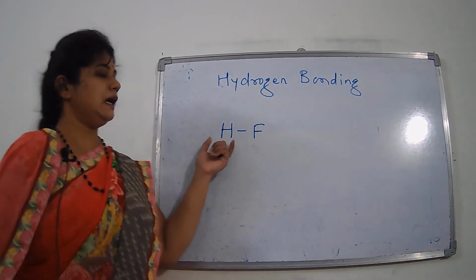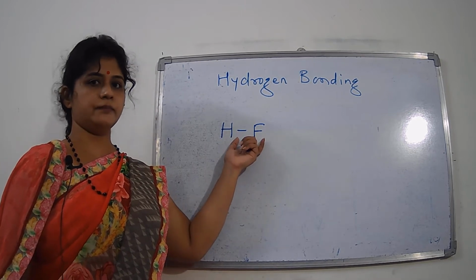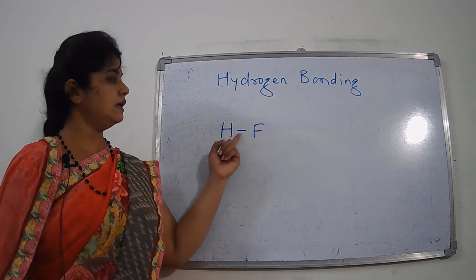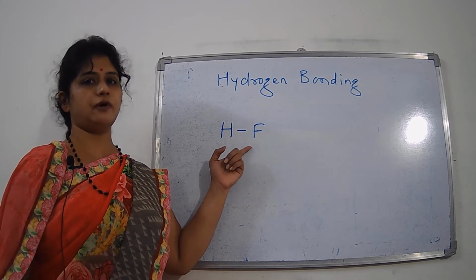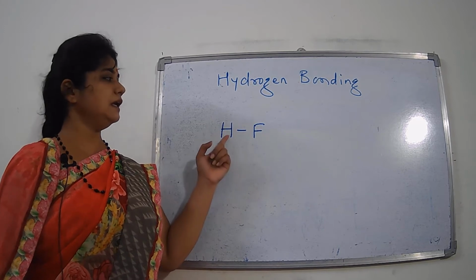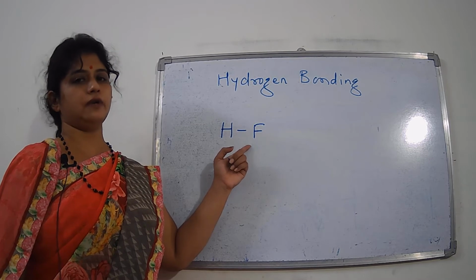Here the hydrogen atom forms a covalent bond with the fluorine atom, and we call it a covalent bond because this bond is formed by sharing of one electron from hydrogen and another electron from the fluorine atom.